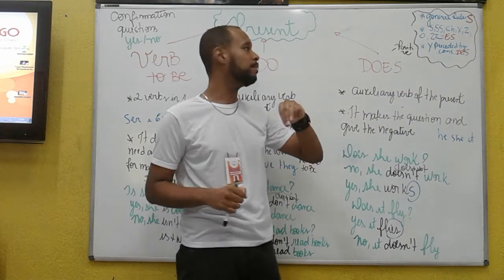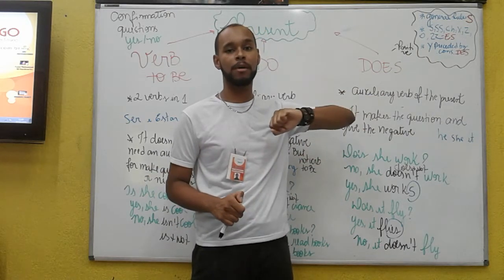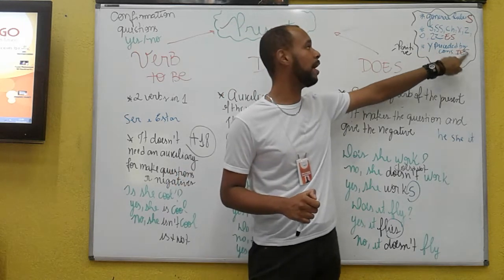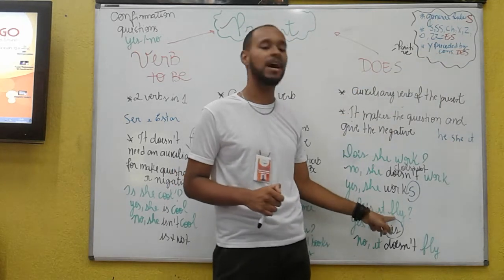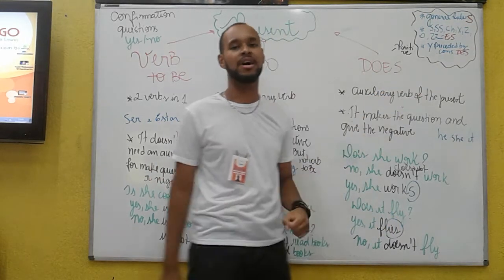And the third rule is, if the verb finishes with Y but is preceded by a consonant, as in the case of fly, I have to put IES, okay?